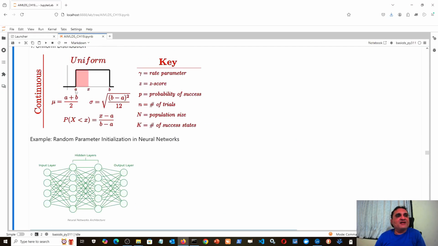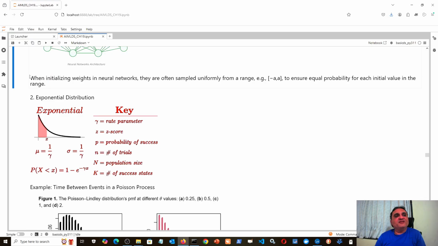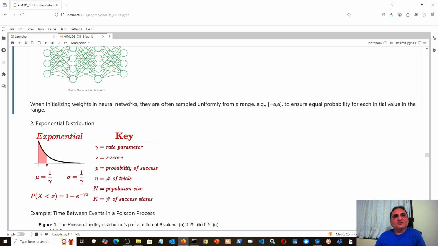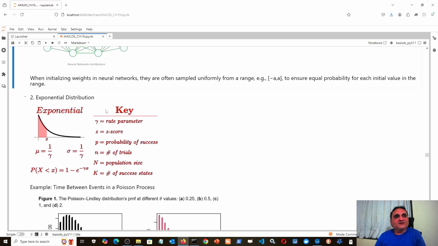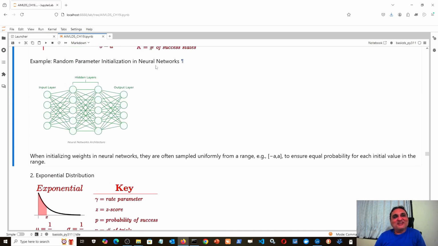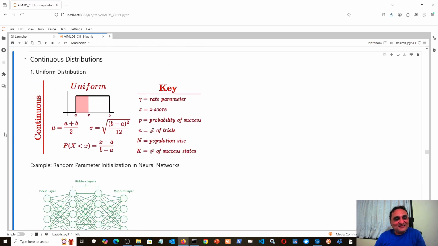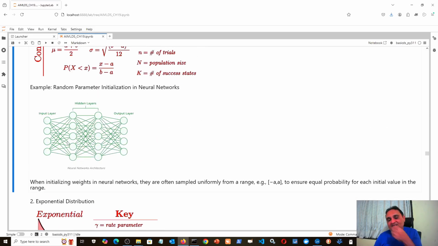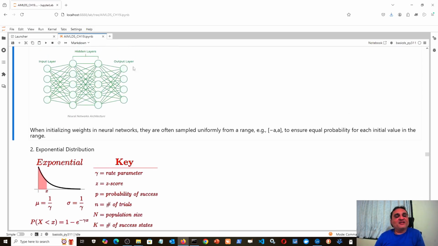The graph would be from minus a to plus a, a horizontal graph like this. Instead of small a and b, here it will be minus a and here plus a, and the graph would be a straight line between minus a and plus a. We start with a uniform distribution so that equal probability for each initial value is ensured. Don't worry if you find this whole thing complicated, just remember that the uniform distribution is used while initializing a neural network, because we will do a detailed discussion about neural networks. At that time I will explain each thing.